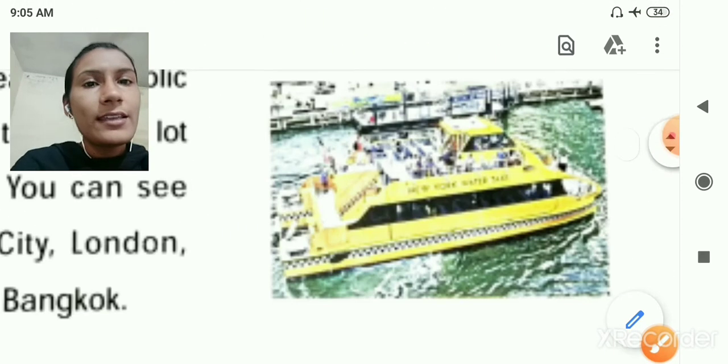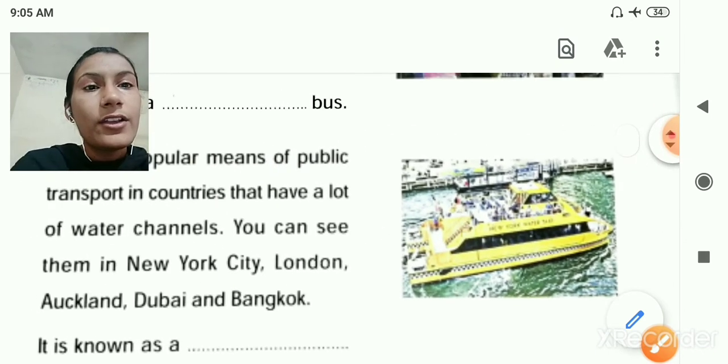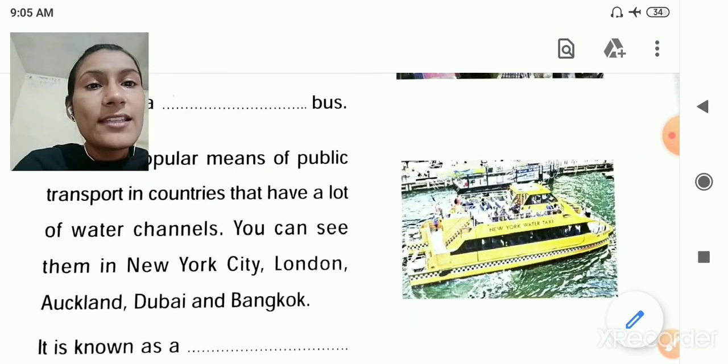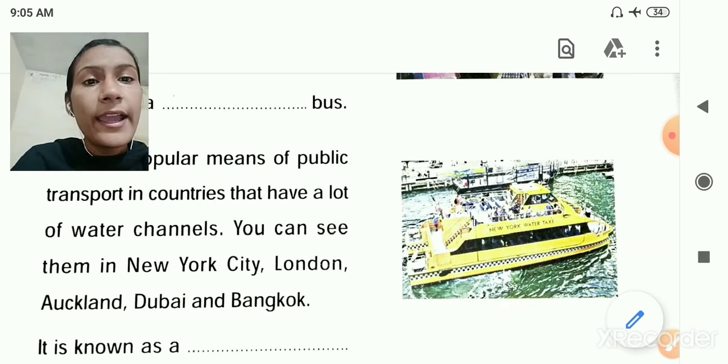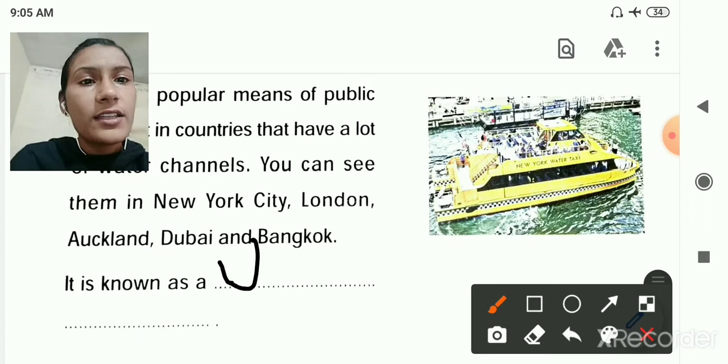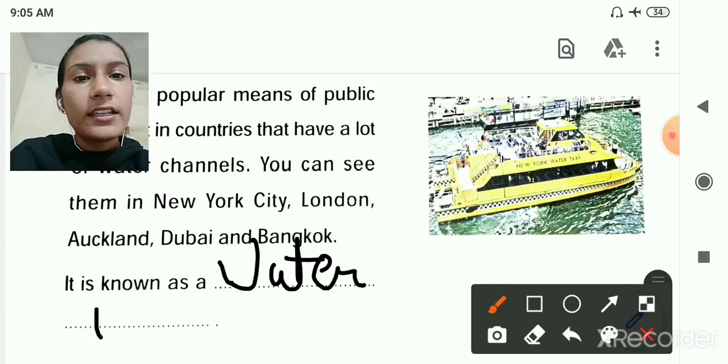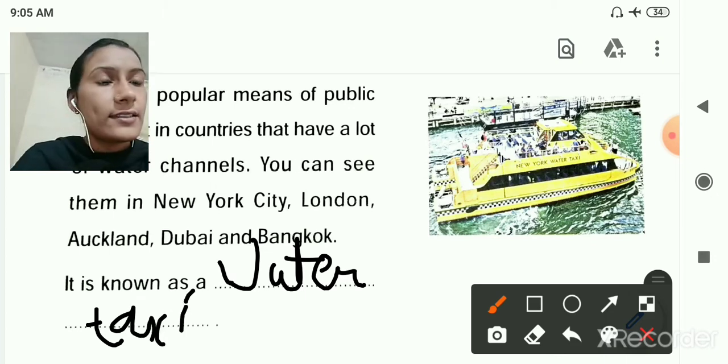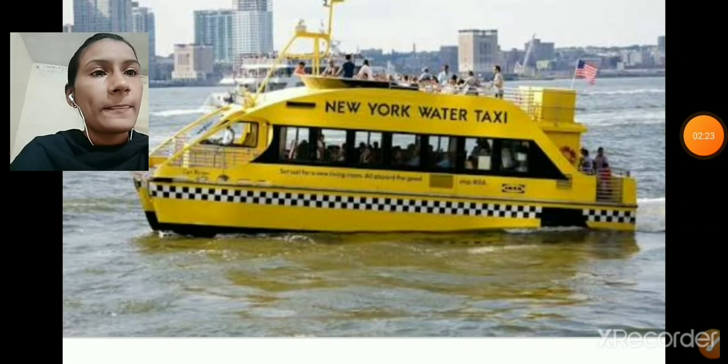You can see them in New York City, London, Auckland, Dubai and Bangkok as public transport. So here, known as water taxi. So write here WATERTAXI, water taxi. You can see this is the image of water taxi.